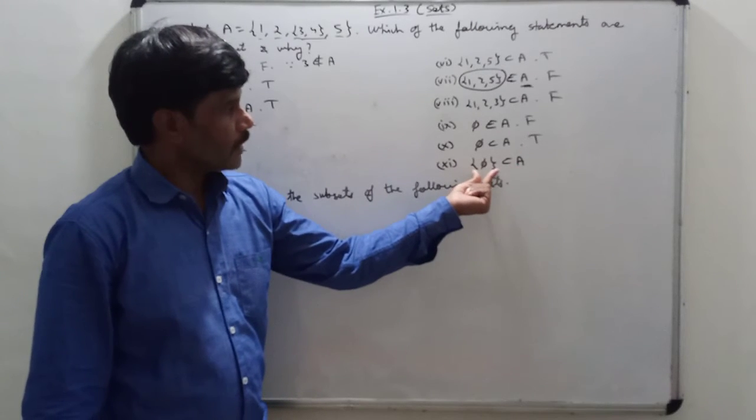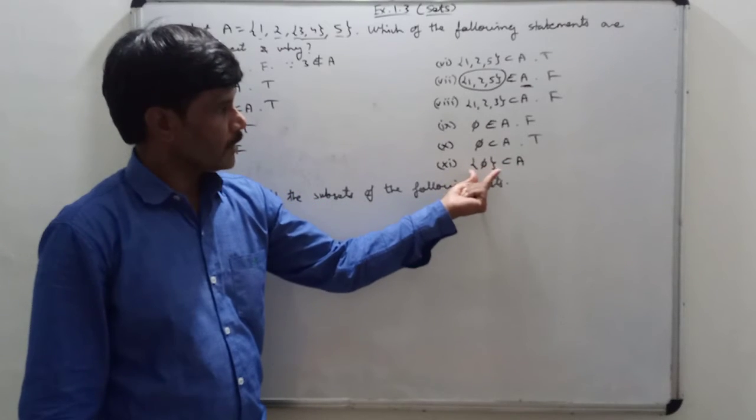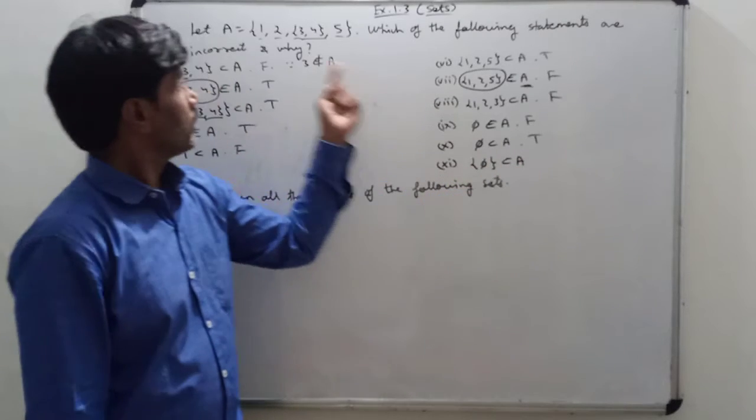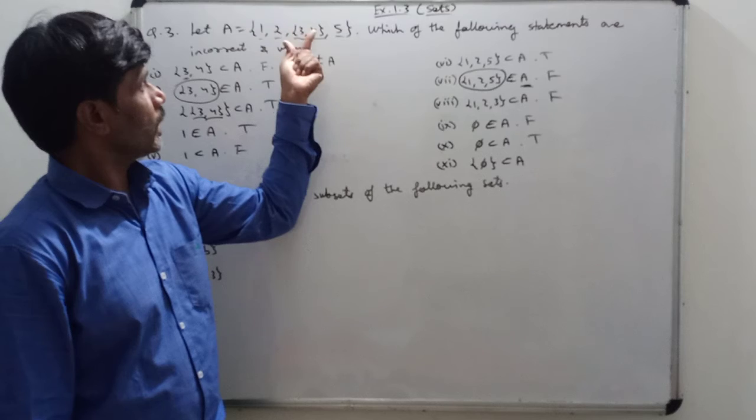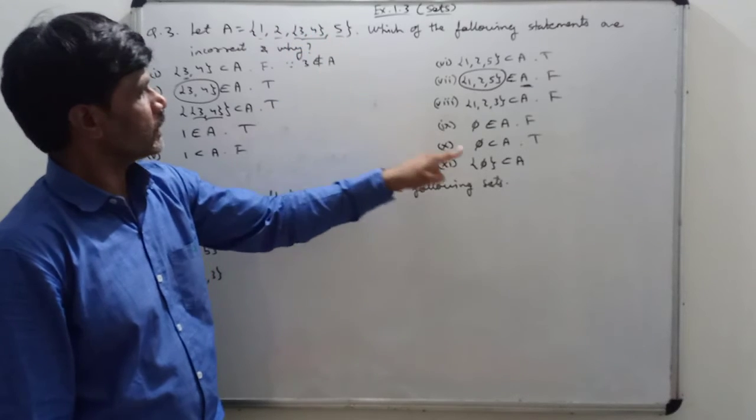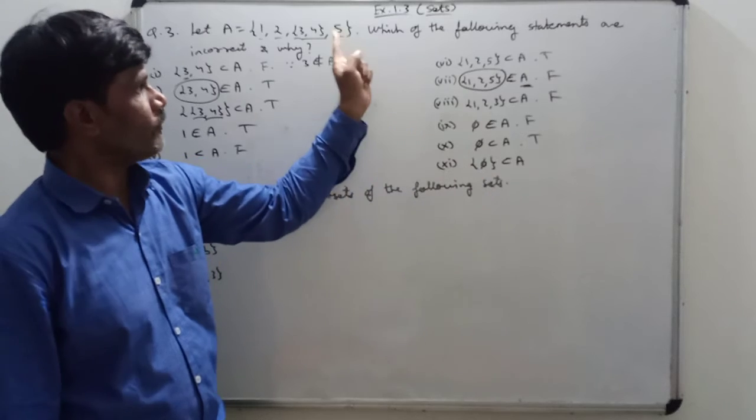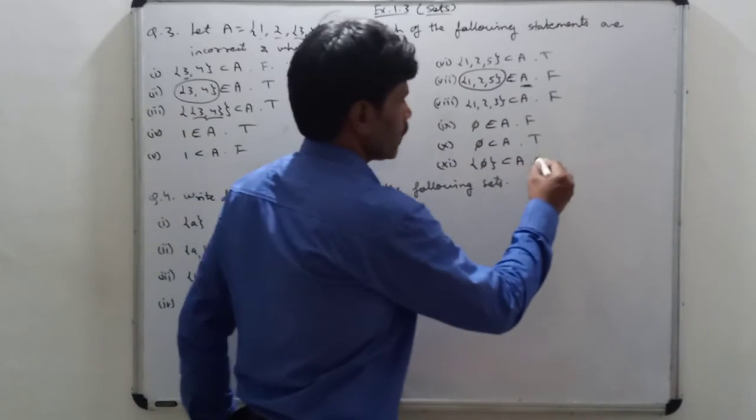Now next: the set containing element phi is a subset of A. Let us check. This set contains which element? Phi. Is phi present in A? No. A contains 1, 2, the set {3, 4} and 5. Is phi there? No. 5 is there, but phi is not there, so therefore it is a false statement.